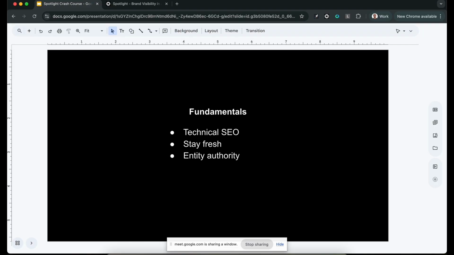You want your content to stay fresh, because we see that models like fresh content. So does Google, but mostly models; they like to see content from the last 3 months, 6 months. I have a graphic to show you that they prefer the more recent content. And you want to have an overall entity authority that shows the persistence of your entity across different media, whether on LinkedIn, review sites, Google My Business, or your own website. You have to stay consistent with your messaging. That's a whole topic which I can talk about a little later.